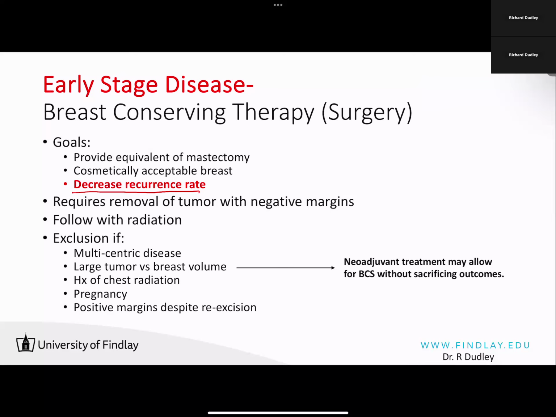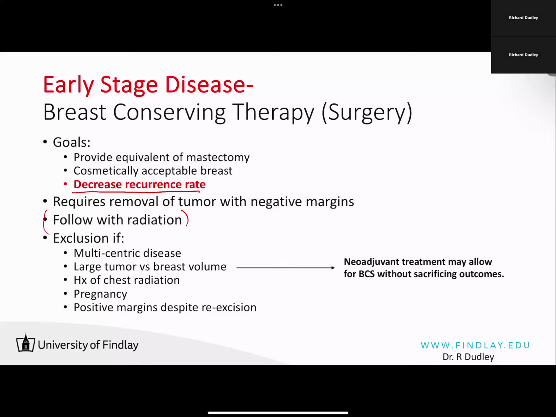We don't want any tumor cells in the margins that have been removed around the tumor. Historically, radiation has been used after a breast conserving procedure, but this has come into question over the years, and some of the studies have revealed that the outcomes are going to be the same with or without radiation for select patients, low-risk patients in particular.